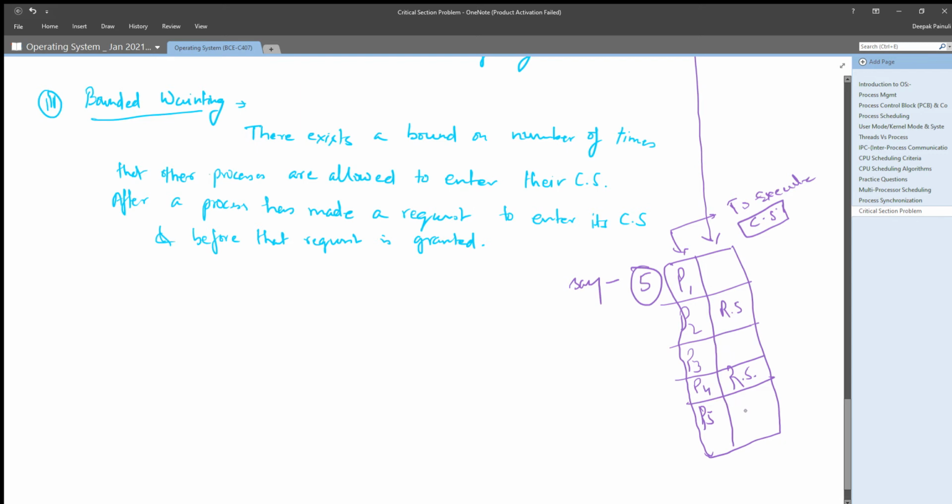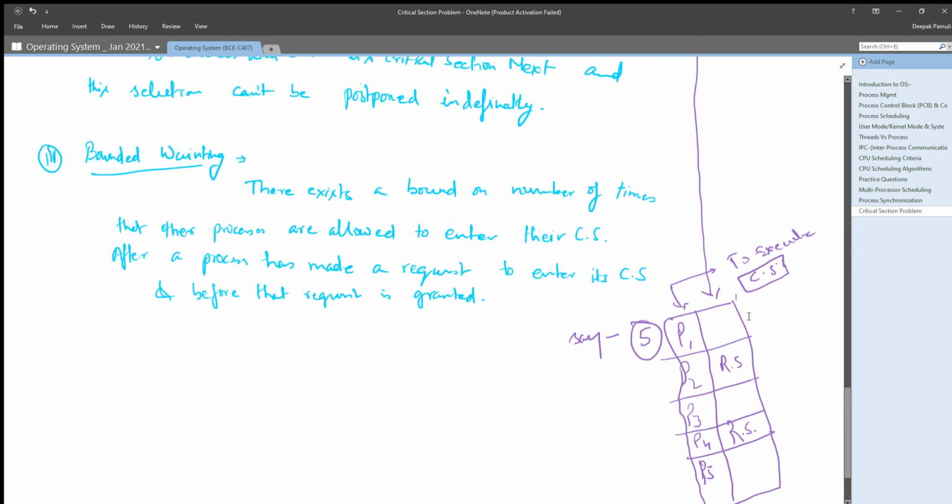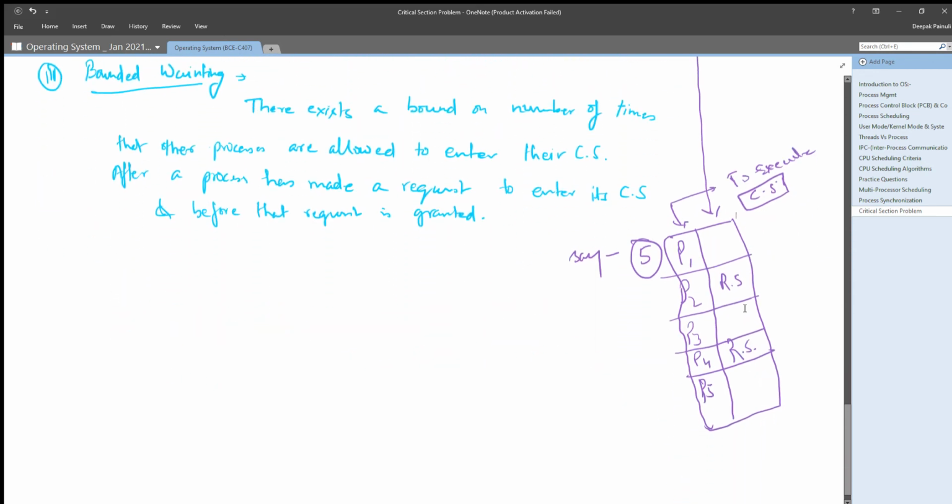What progress means is that there should be some mechanism so that it counts only these three processes for the selection. It should not include these two processes in the calculation or in the decision of which will go to the critical section.